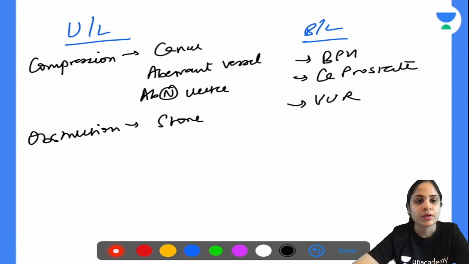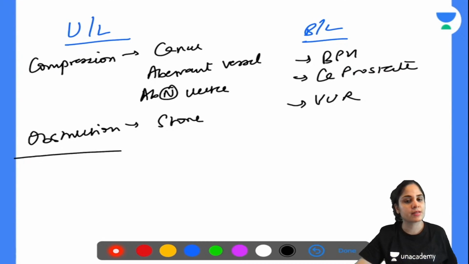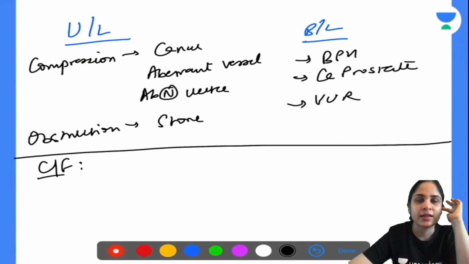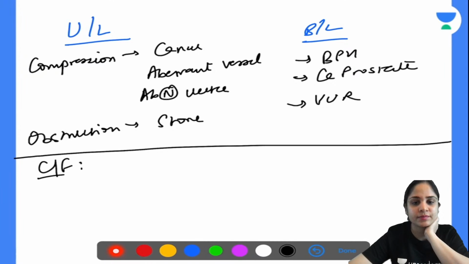Okay. Now, what will they ask you in the exam? They'll ask you the clinical features, or they'll give you a case scenario of a patient coming with hydronephrosis. So can you tell me how will a patient of hydronephrosis present? Will there be any obvious symptoms, or will it just be an incidental finding?